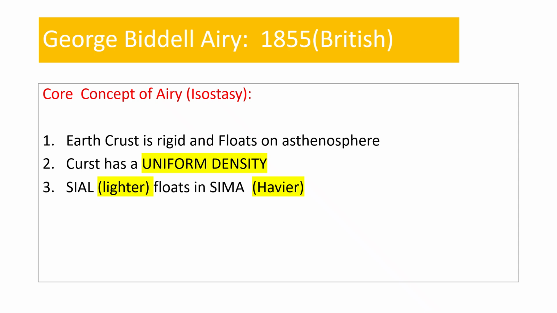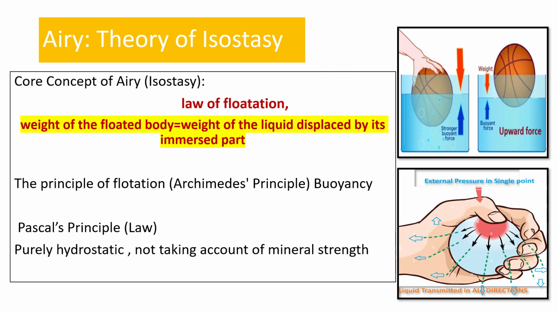First, the Earth's crust is rigid and it floats on the heavier asthenosphere. Second, the crust has a uniform density. And third, the shell is lighter and it floats on the heavier sima. Airy's theory is popularly known as the theory of isostasy.